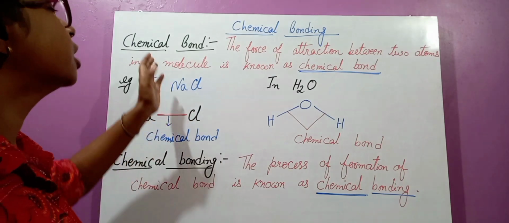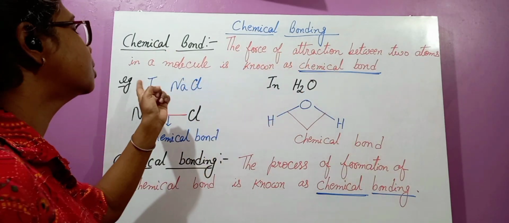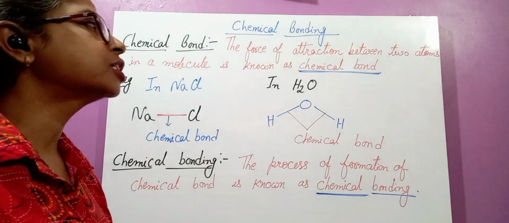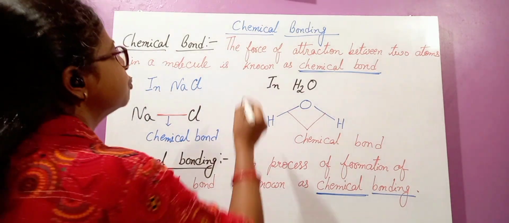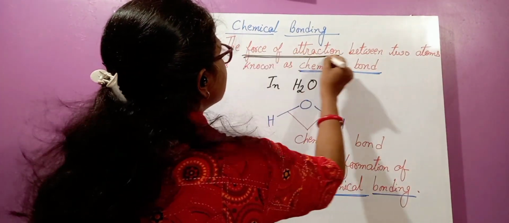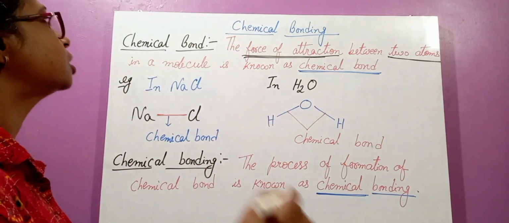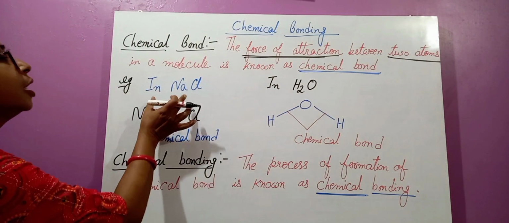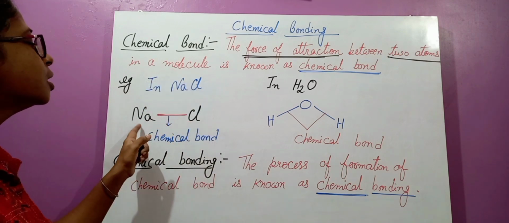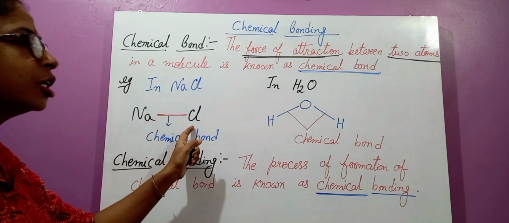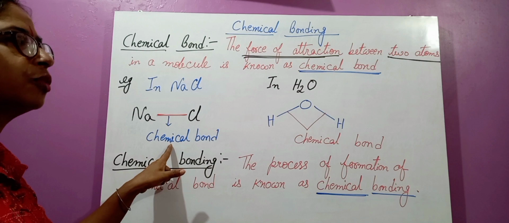What is a chemical bond? The force of attraction between two atoms in a molecule is known as a chemical bond. For example, in sodium chloride, sodium is one atom and chlorine is another atom. There is a force of attraction between them that is known as a chemical bond.